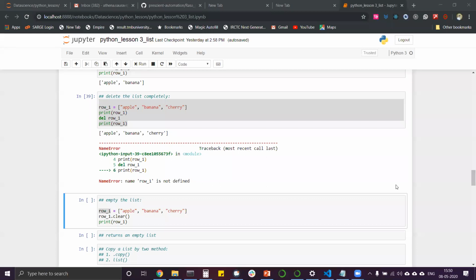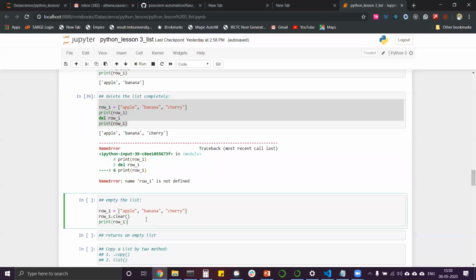Okay, so that's why we create these things. A good programmer should know these things and should use these things. Rather than creating row 1 and row 2, we could have created with oranges also. So rather than doing this, if row 1 is not required further in our program, we will delete it with that command.